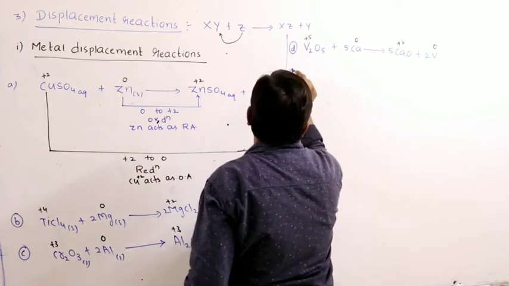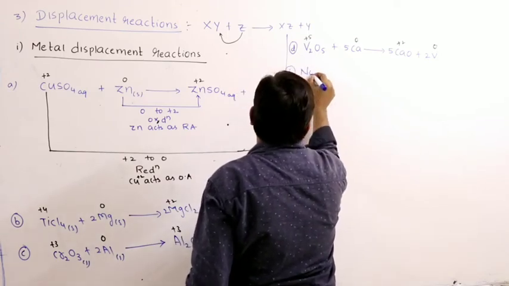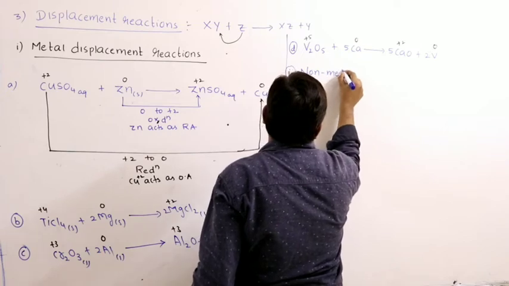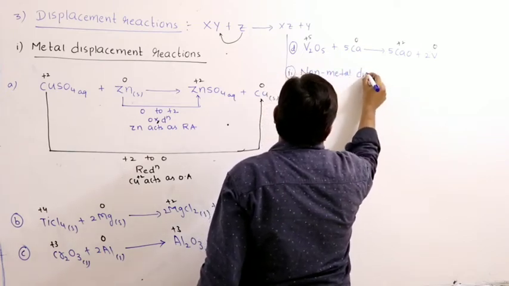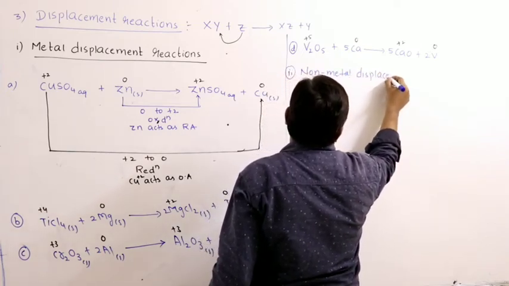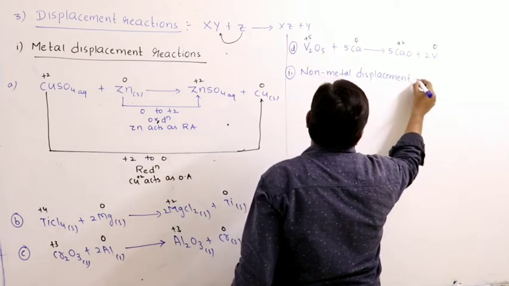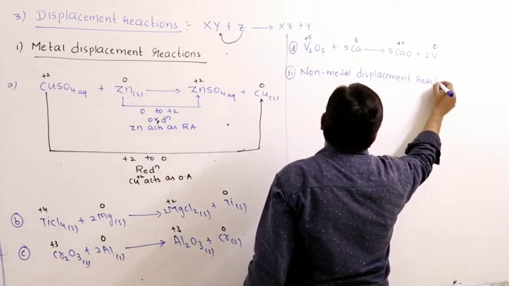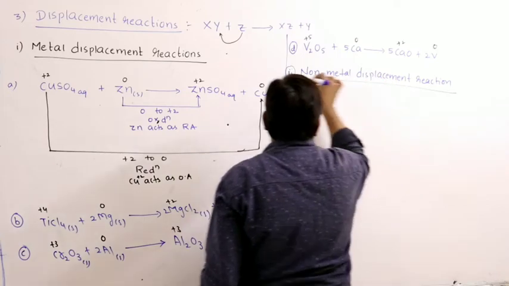So the next one is non-metal displacement reactions. As the name indicates, a non-metal is displaced.